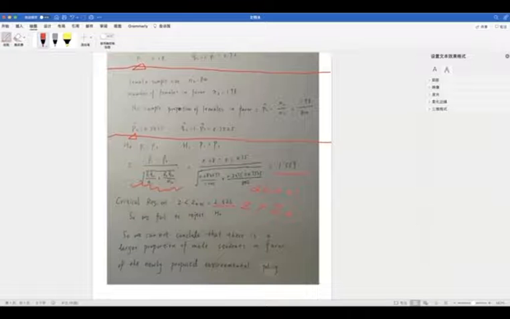And the result is that our Z is smaller than Z alpha. So we fail to reject H0. And we can get the final conclusion that we cannot conclude that there is a larger proportion of male students in favor of the newly proposed environmental policy.